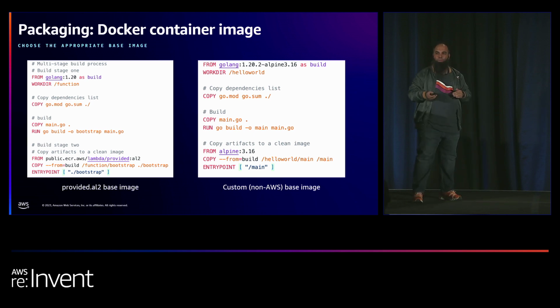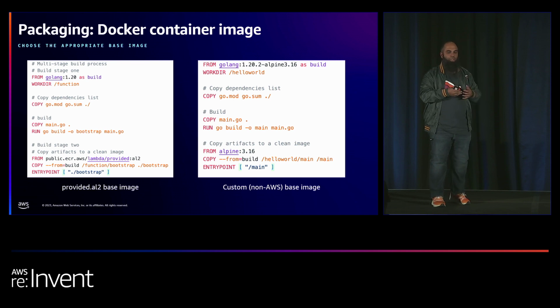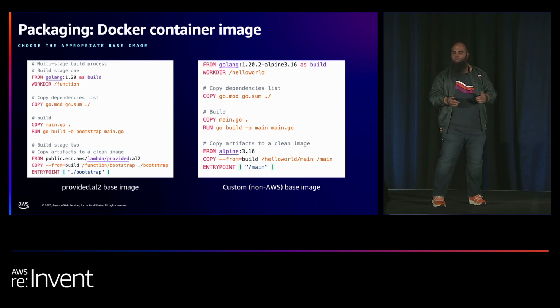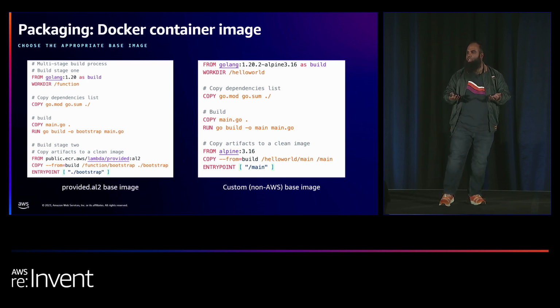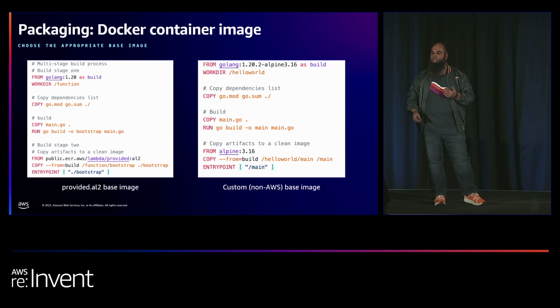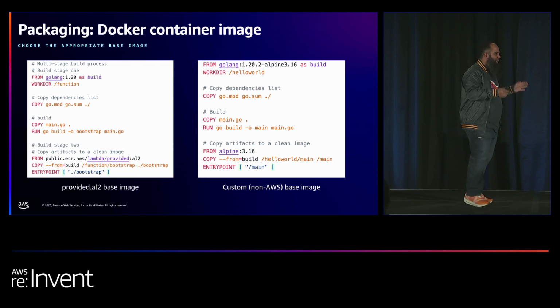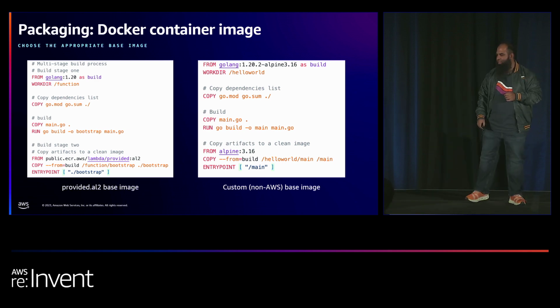Now, if you want to use a non-AWS base image, like for example, Alpine, for other reasons, maybe you have a certain base image that you have created, you can also do that. The only thing is the second stage actually will change. You refer to that base image, and then afterwards build that final image in this case. All right, cool. So that's all about deployments, right? Everything's fine in this case.